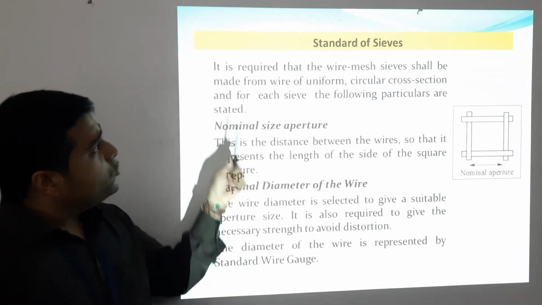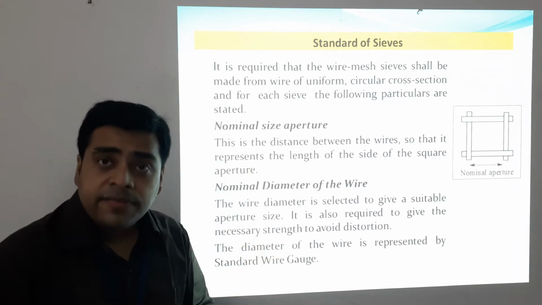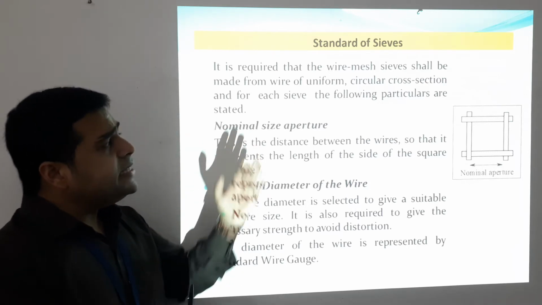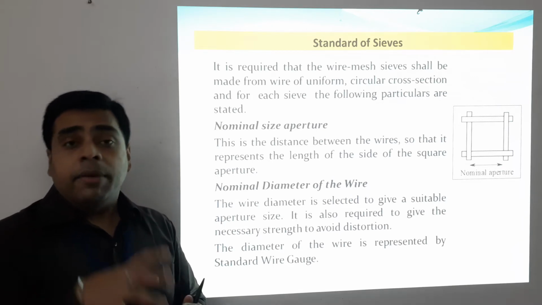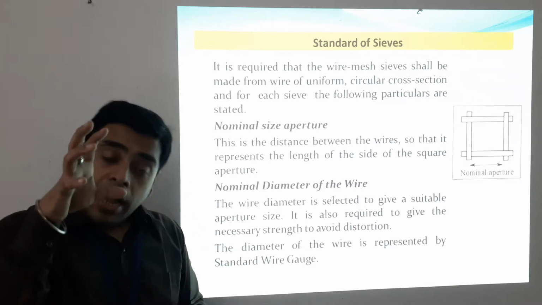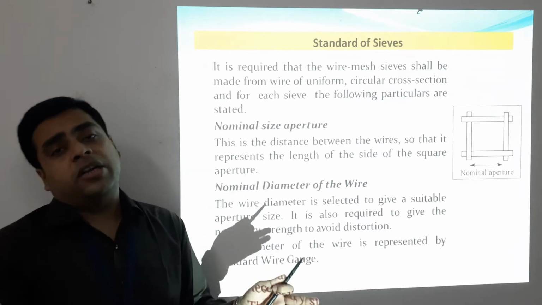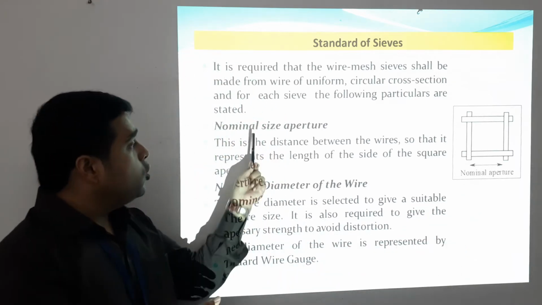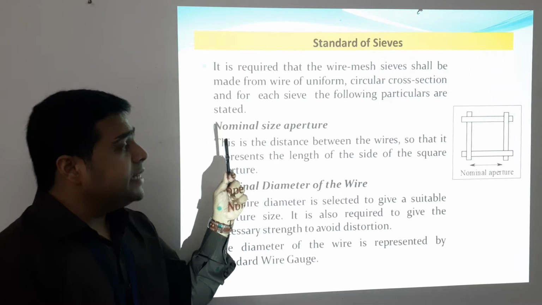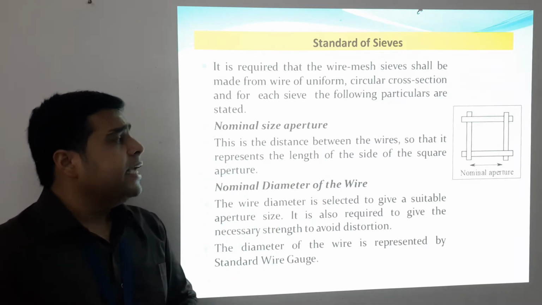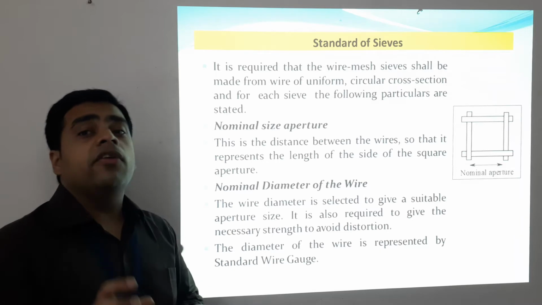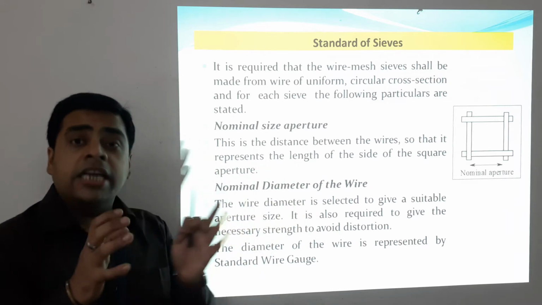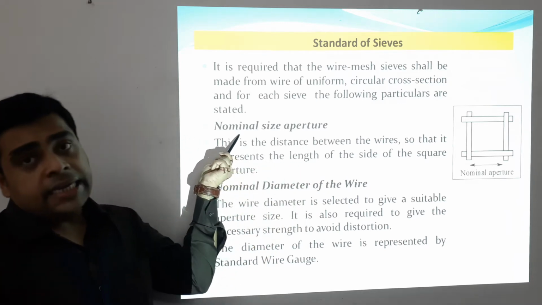Standards of sieves. It is required that wire mesh sieves shall be made from wire of uniform circular cross section, and for each sieve the following particulars are stated, because when you are using a particular sieve, along with the sieve number, a number of other particulars must also be designated. The first of them is the nominal aperture. What is that? This is the distance between the wires, representing the length of the side of the square aperture.